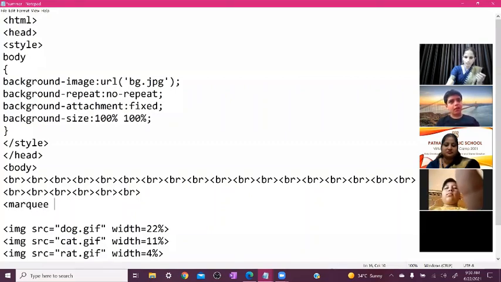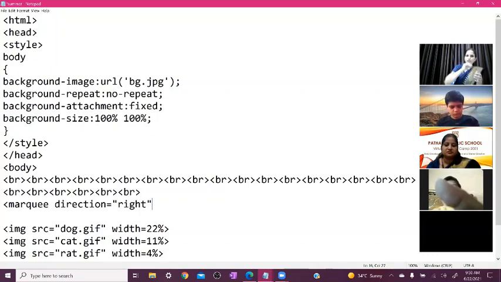Marquee, space, direction. Direction is equal to right. Why? Because we want our characters moving on the right side. Okay, so marquee space direction is equal to, and between inverted comma you can write down here right, and after that press one space here, and then you can write down scroll, SCROLL, scrollamount.